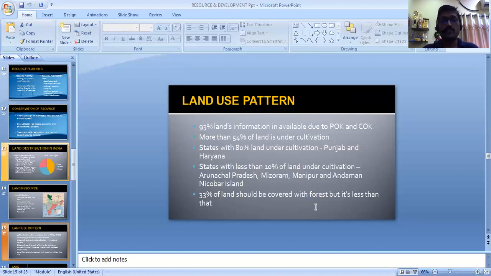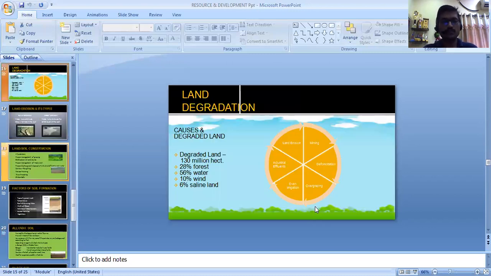There are some states which have 80% of land under cultivation, like Punjab and Haryana. And there are some states which have just 10% of land under cultivation. Those are Arunachal Pradesh, Mizoram, Manipur, and Andaman and Nicobar. According to the Forest Department, we should have 33% of land under forest if we want to maintain the environmental balance. So this is the land use pattern in India.